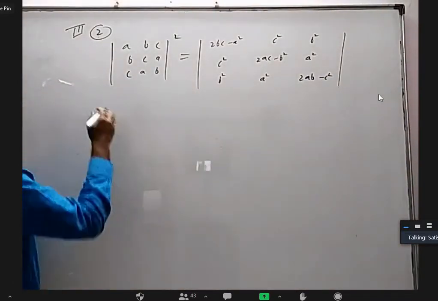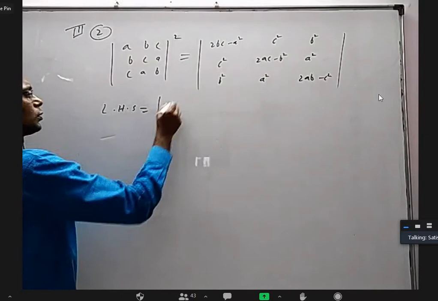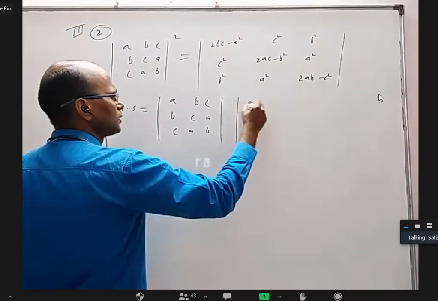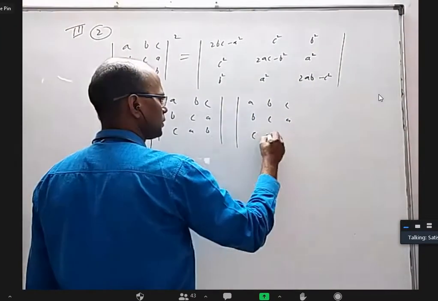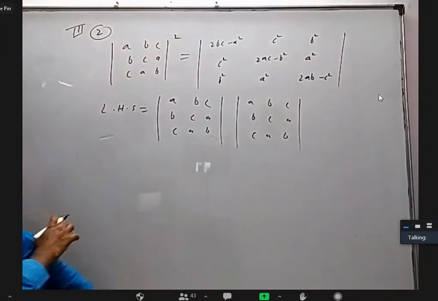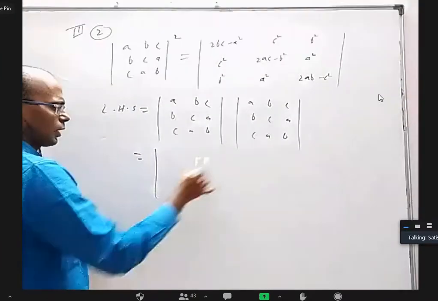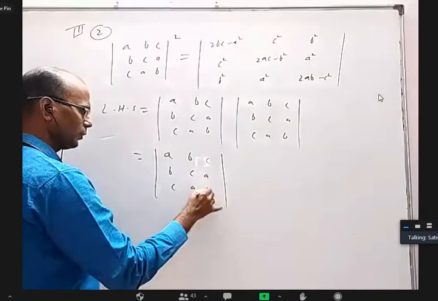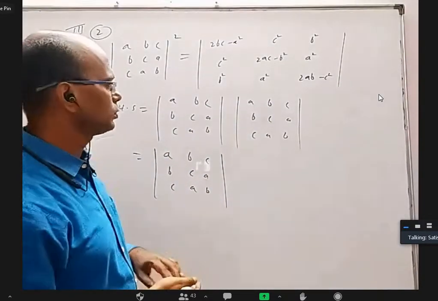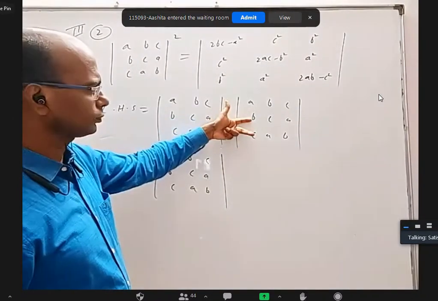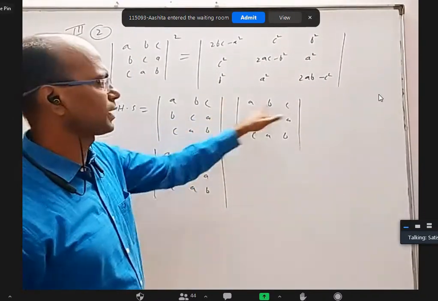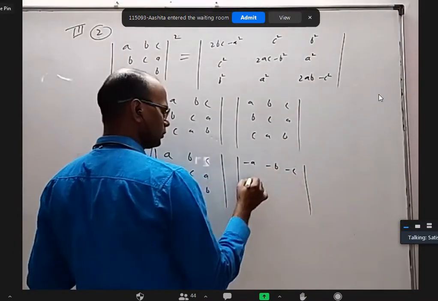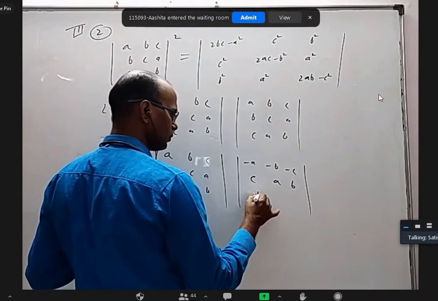Okay, coming to this, start with LHS. You can write this as ABC, BCA, CAB. Again, ABC, BCA, CAB. What I will do, I am not planning to change the first determinant, as it is BCA, CAB. The second determinant, I will interchange these 2 rows. Then I'll get a minus. I'll give that minus to this first row. Minus A, minus B, minus C, CAB, BCA.